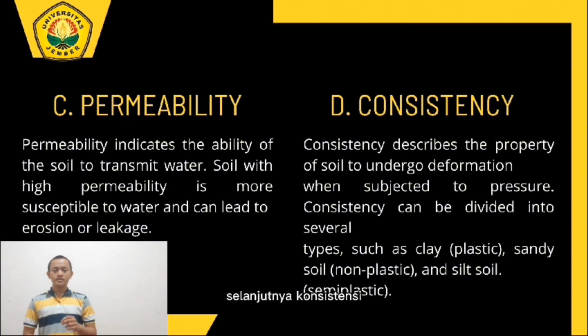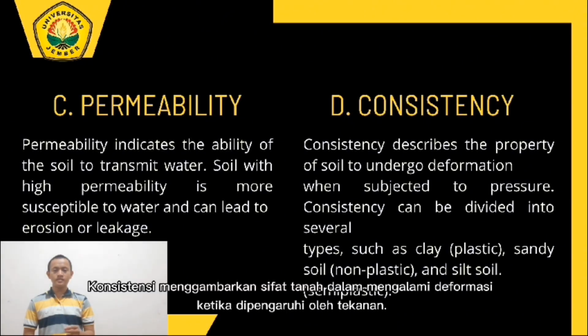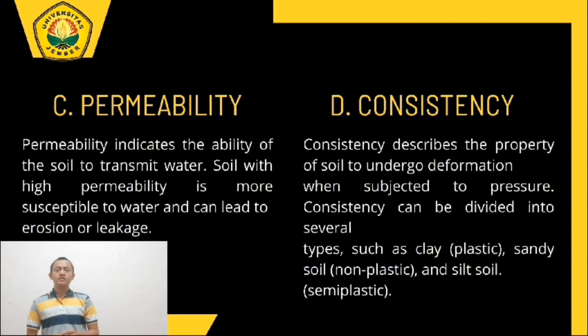Next is consistency. Consistency describes the property of the soil to undergo deformation when subjected to pressure. Consistency can be divided into several types such as clay, sandy soil, and silt soil.